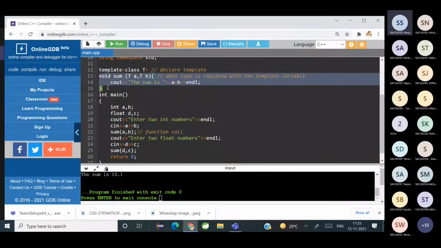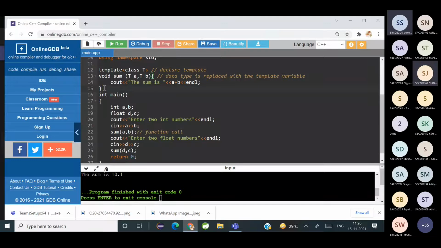So what is the template? Look at the function template here. This is a template of a function. You know what a template is, right? In PPTs, you download templates. You already get a framework and then you modify it according to your use. Yes or no? Yes, ma'am. The literal meaning of template is the same. So here, in lines 13 to 15, we made a template of a sum function. It's a function template, a template of a function called sum. And that function is able to handle all kinds of data. So that is the purpose of templates.